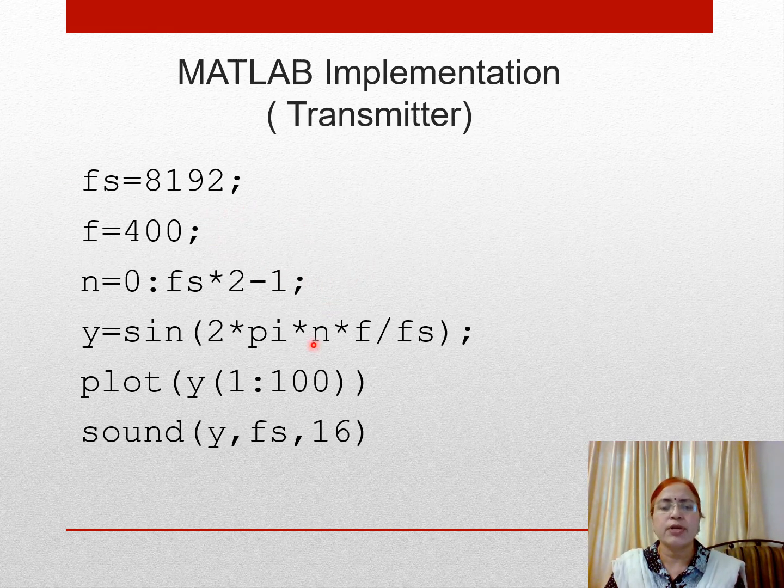This is the MATLAB program for generating a sine wave and giving it as an output at the analog output terminal of the first PC using the sound command. So we are going to generate a sine wave of frequency 400 Hz. The sampling frequency is taken as 8192, and we are generating the sine wave using the sine function in MATLAB. We plotted it and outputted it using the sound command. Where we connect the speaker at that terminal, the signal will be outputted.